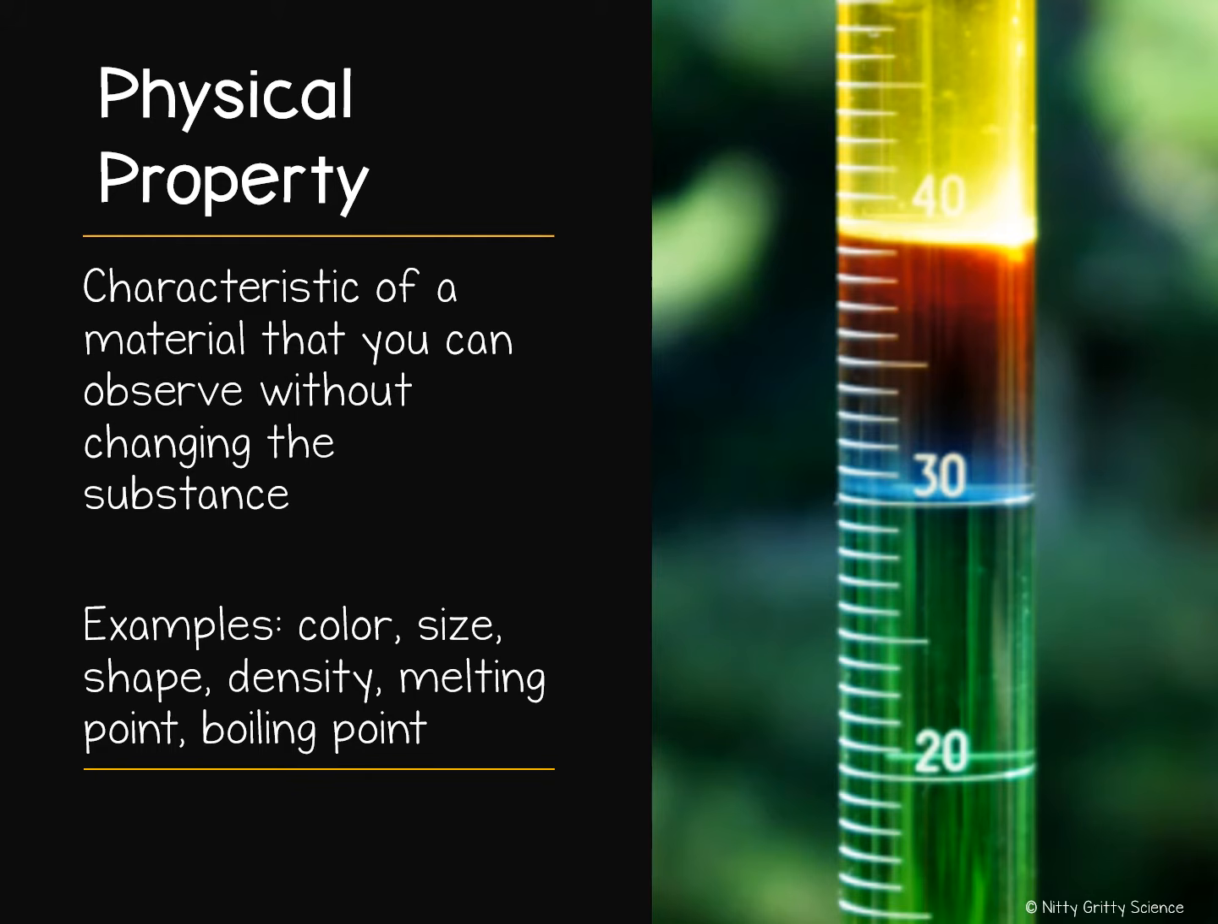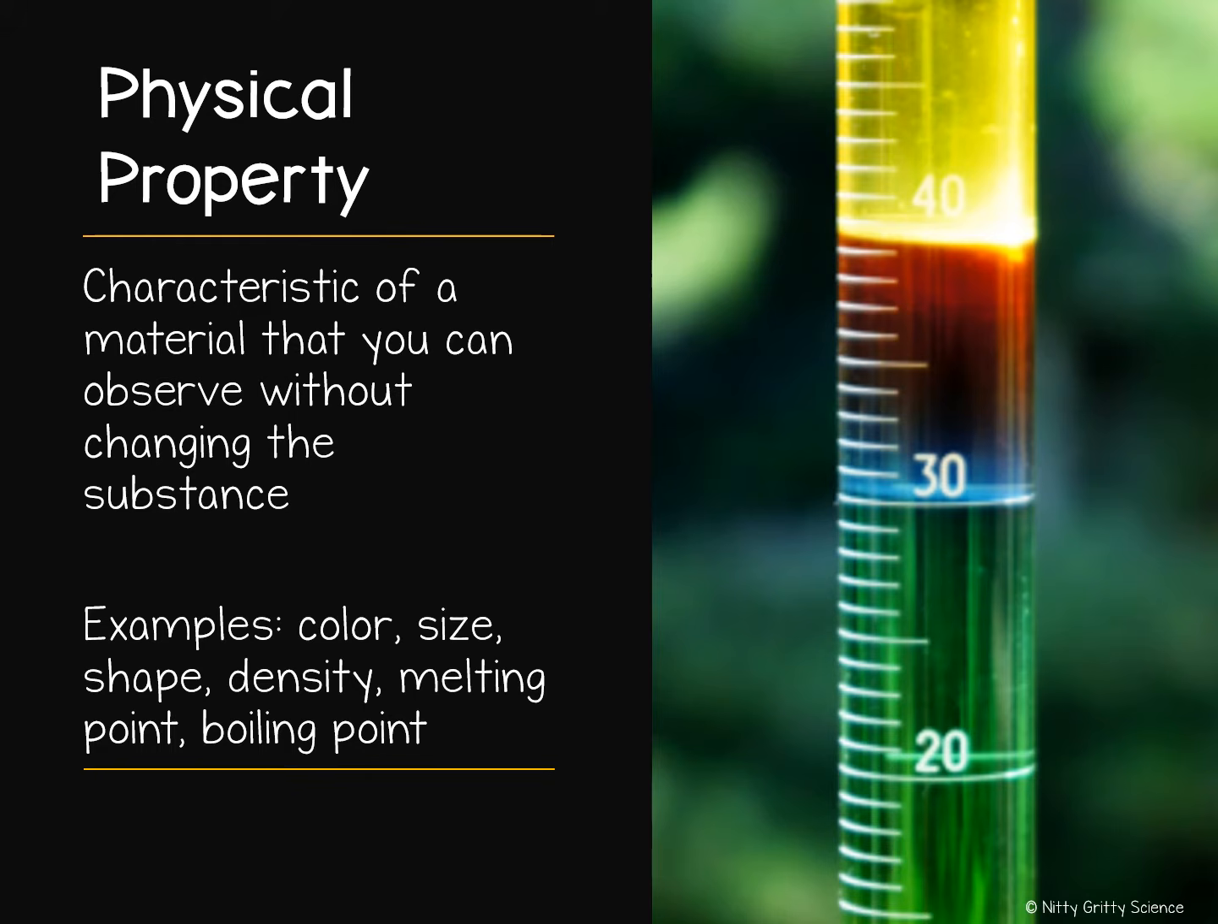Any characteristic of a material that you can observe without changing the identity of the substances that make up that material is called a physical property. Physical properties are things like color, shape, size, density, melting point, and boiling point. For example, if you have a red piece of paper and tear it in half, you still have red paper. You did not change the physical property of the color by tearing the paper.